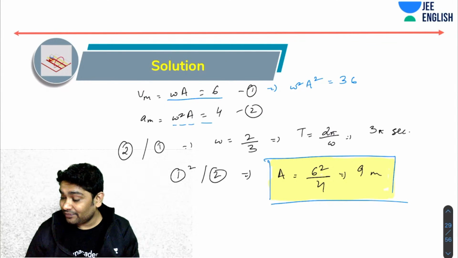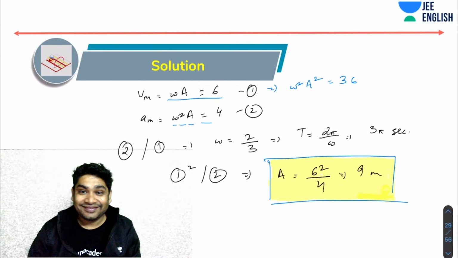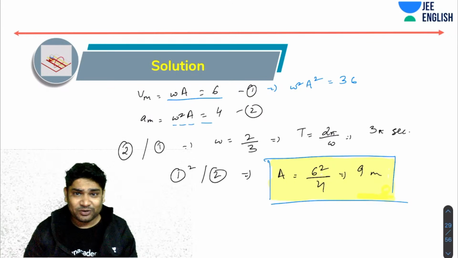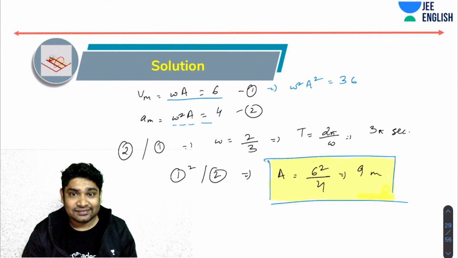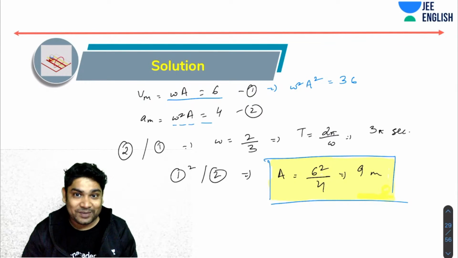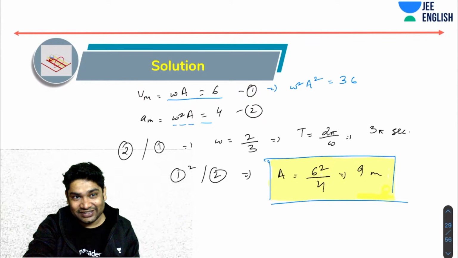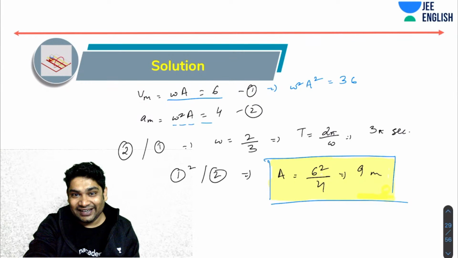Okay. Clear? Let me know so that I can move ahead. It's not 2 by pi. Okay, so 3 pi was yes, A equals 9. Okay. All right. Great.